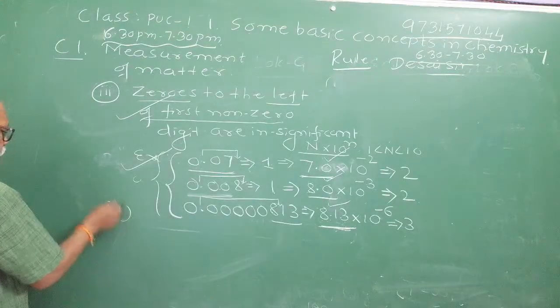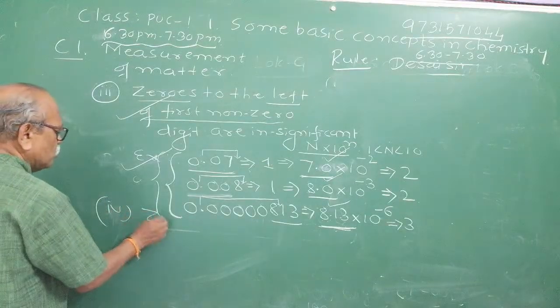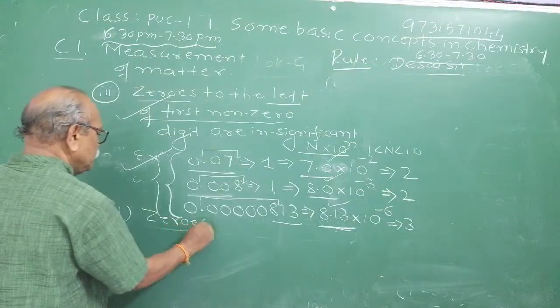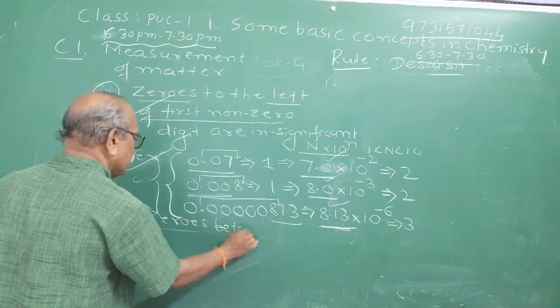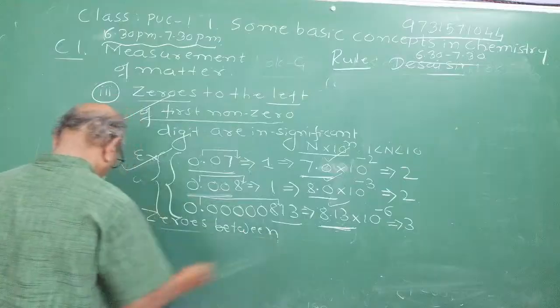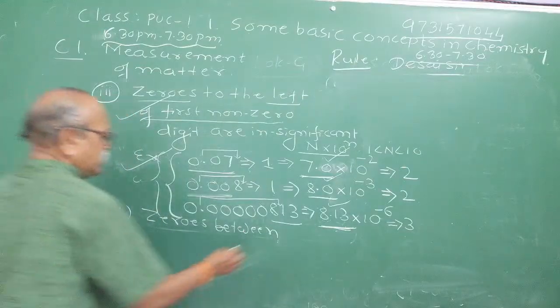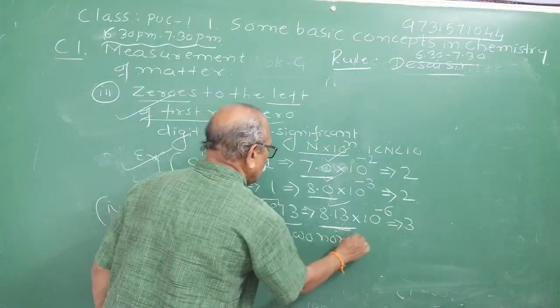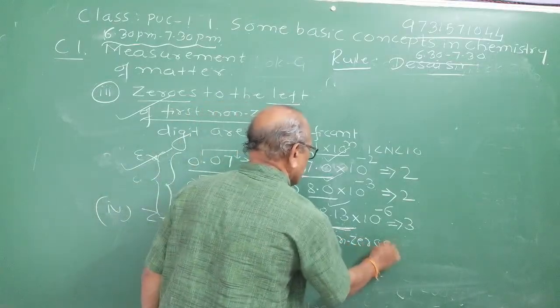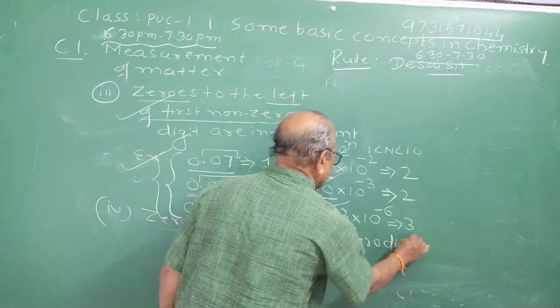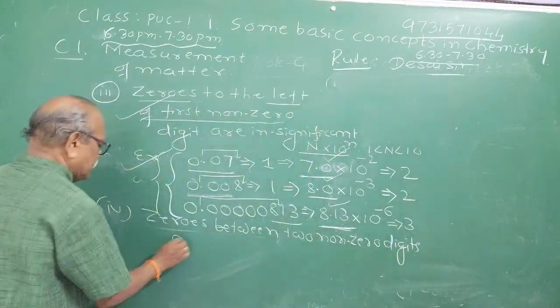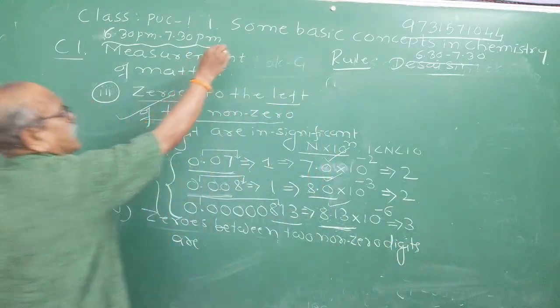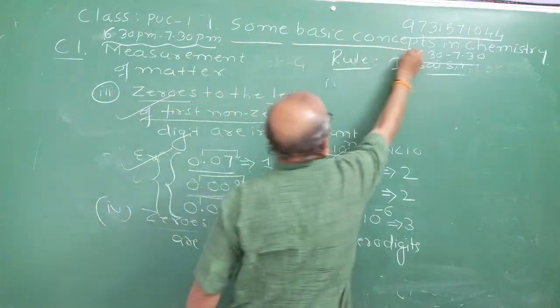Take the fourth rule. The fourth rule says that zeros between two non-zero digits are significant. Very important topic. Don't neglect it, my dear students.